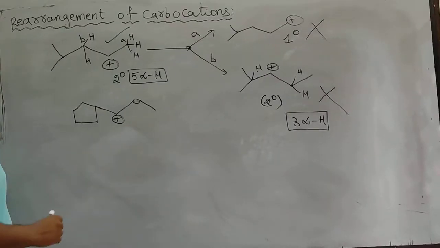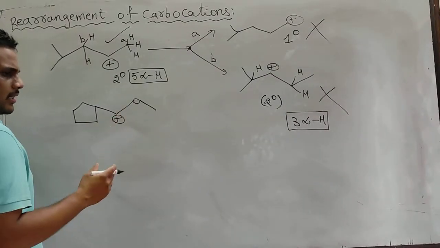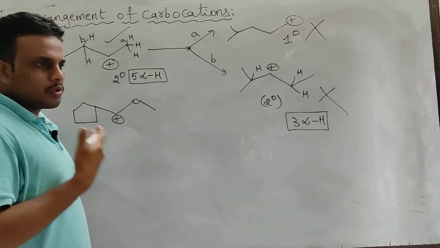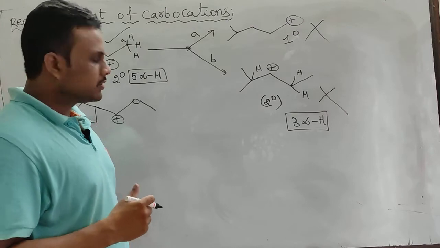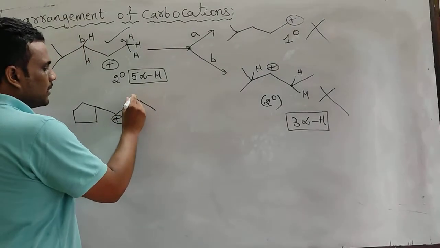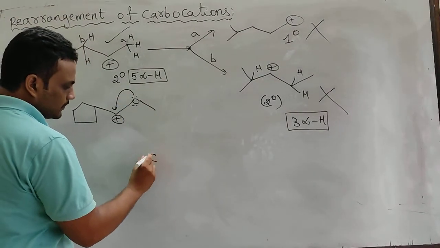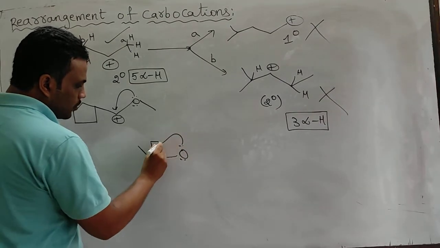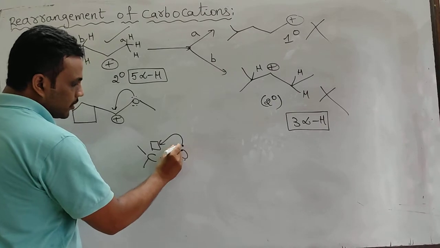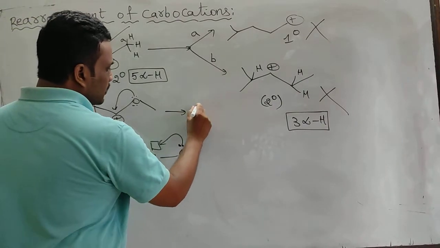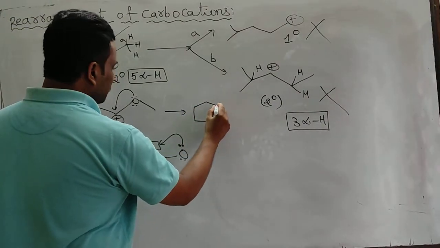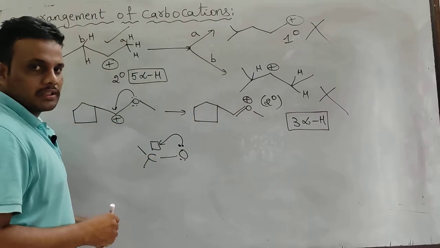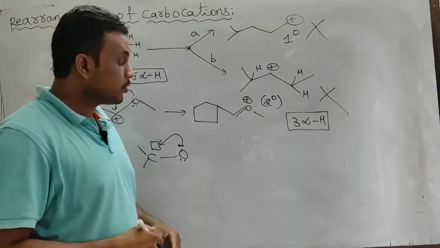Okay, so the final example I am going to teach, and this one actually, when this kind of arrangement is there, we must not go to rearrangement, because already this is highly stabilized by resonance. Because you know this is the carbon, oxygen is there, it donates a lone pair to the vacant p orbital of carbon. So after this you will get this type of cation. This is an oxycation. This is not a carbocation.